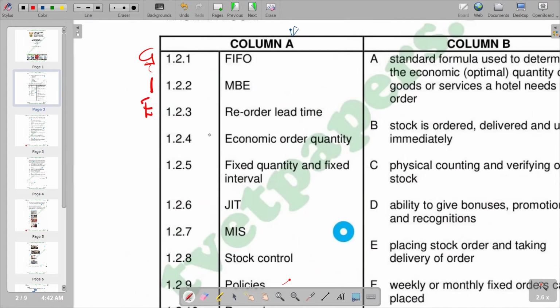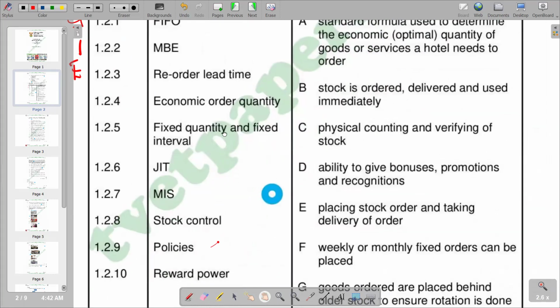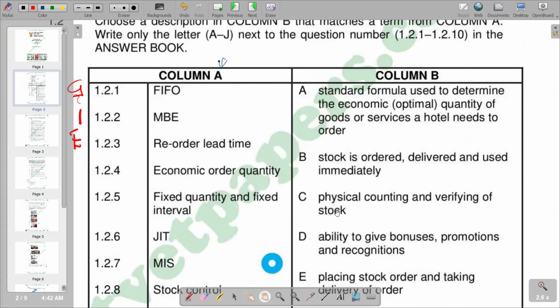So moving to 1.2.4, economic order quantity. So economic order quantity basically is the company's optimum order quantity that meets demand while minimizing its total cost. So that is the economic order quantity. So we want to see again what we have in column B that matches that. So we go again and try to go down from the responses that we are having from the beginning and see what we have. So you see that we have A, standard formula used to determine the economic or optimum quantity of goods or services a hotel needs to order. So basically, this is our economic order quantity, which is A.